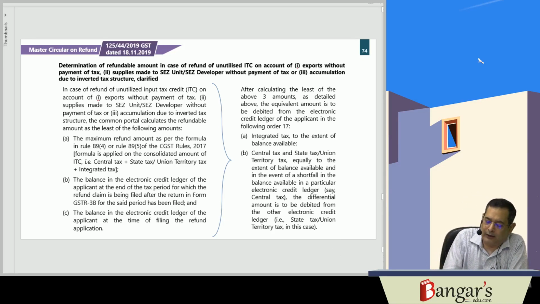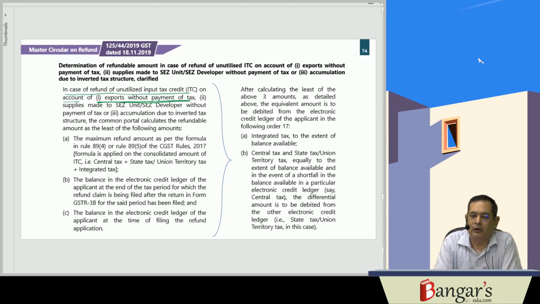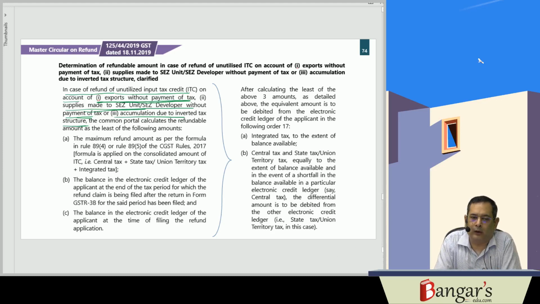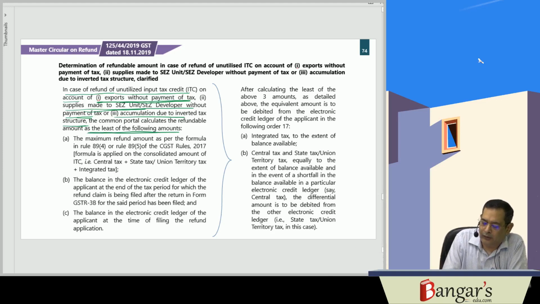So what they have clarified is, in case of refund of unutilized ITC on account of exports without payment of tax, or supplies made to SEZ units or SEZ developers without payment of tax, or where the refund is on account of inverted duty structure, the common portal will calculate the amount which is refundable to the extent of the least of the following amounts.